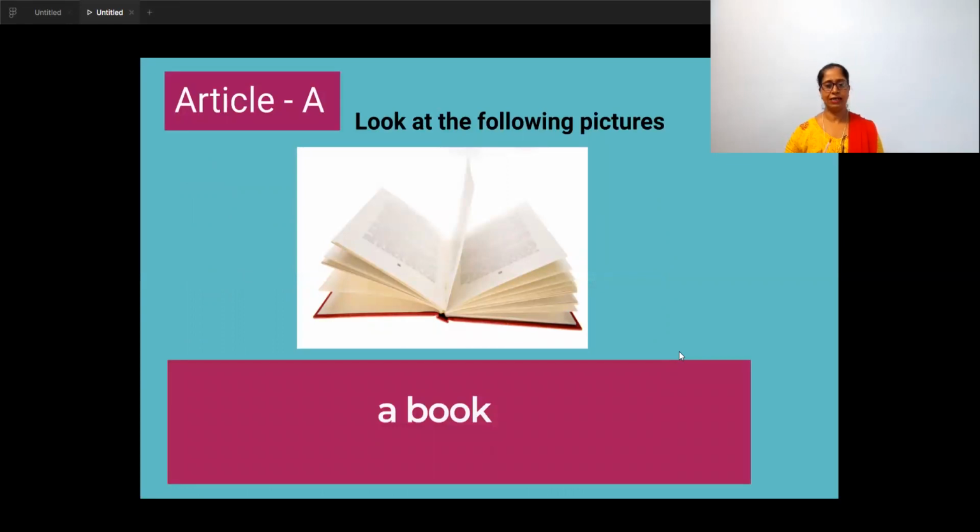First, let's understand when to use the article a. So look at this picture. What do you find? It's a single book. Yes, so it is a book because it is one in number, it's singular, it's a common noun, book, and it has a consonant sound, b, a book. So when it is singular, a common noun, and beginning with a consonant sound, we use the article a.